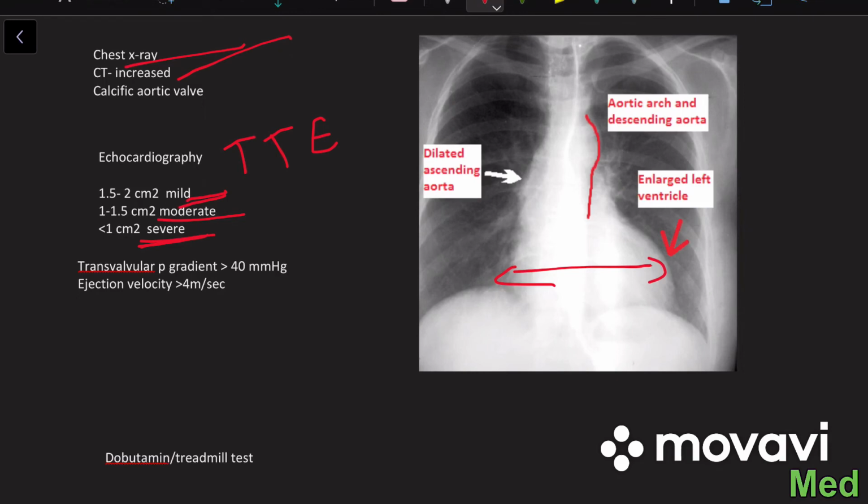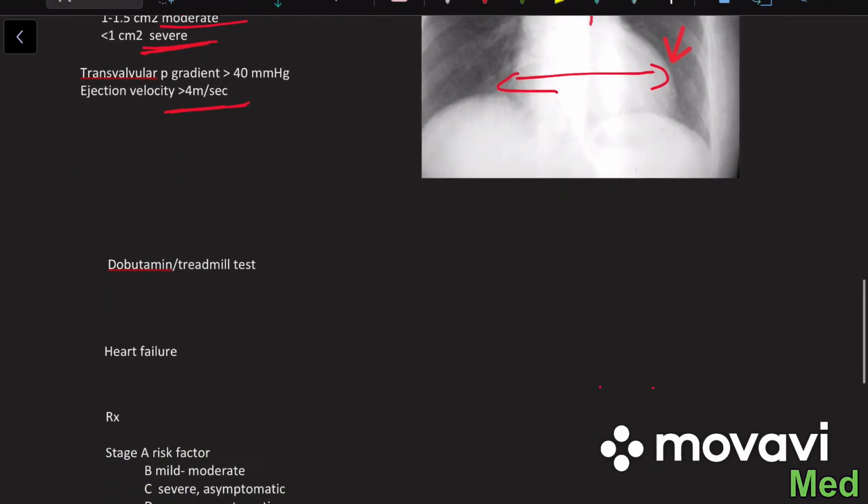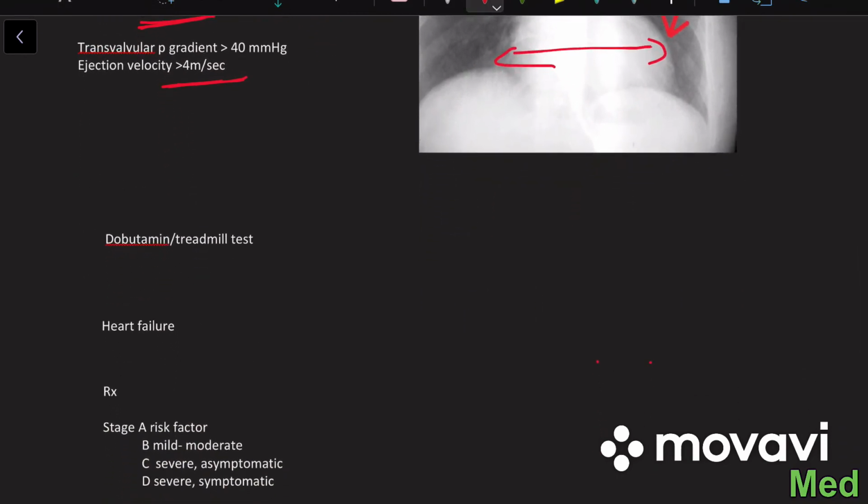Then in the severe form, the ejection velocity can also be 4 times the normal. In normal individuals, ejection velocity is 1 meter per second, but due to the stenosis, the ejection velocity becomes 4 meters per second. Then talking about other tests like the dobutamine and treadmill test, they are absolutely contraindicated in the severe form of aortic stenosis because they can precipitate syncope, and we don't want that to happen in our patient.